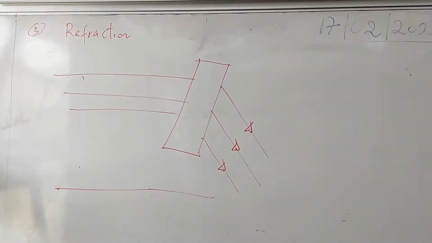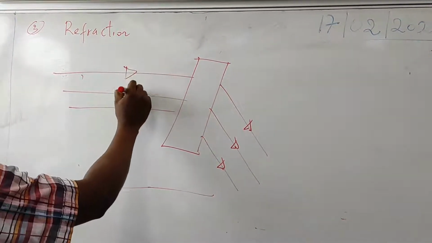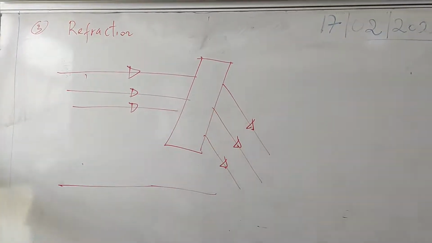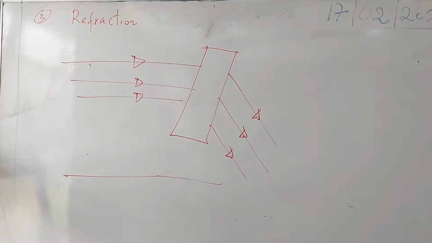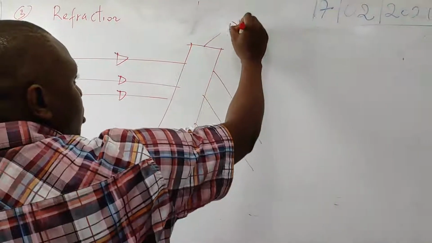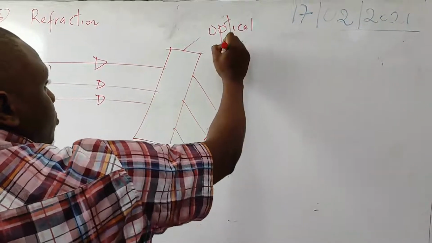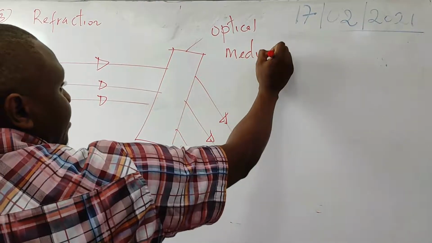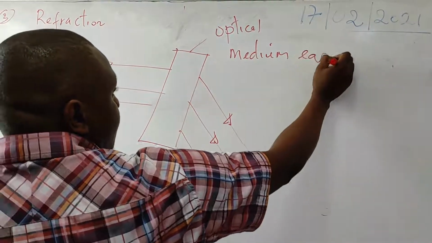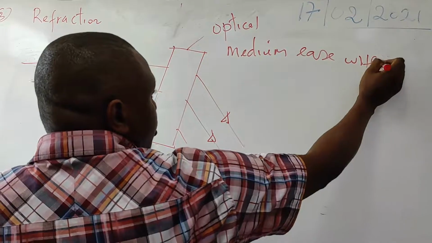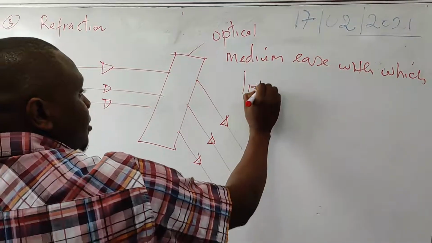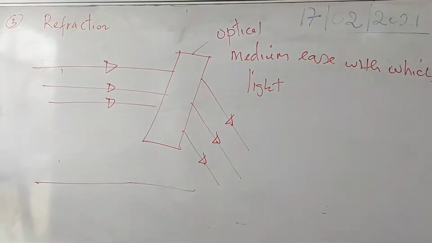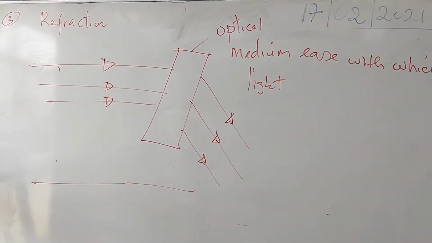So from our definition, refraction is the change in velocity of a wave as it passes from one optical medium to another. An optical medium is the ease with which a medium transmits light.